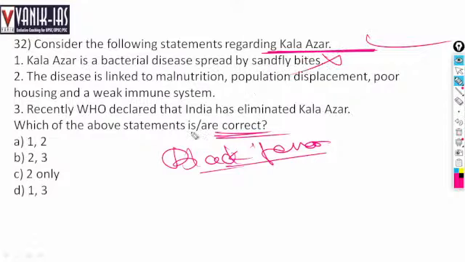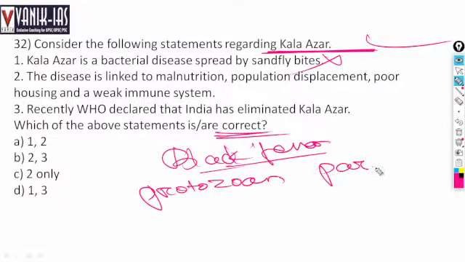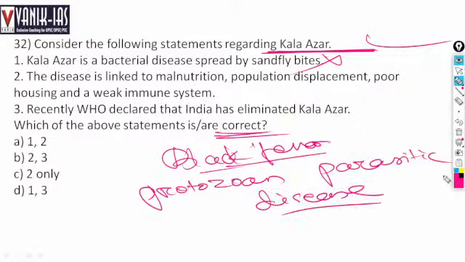It is a protozoan parasitic disease. Protozoan parasitic disease, that is Kala Azar. It is spread by sandfly bites. Sandflies are brown in color, right? They have hairs on their bodies. They are called sandflies.